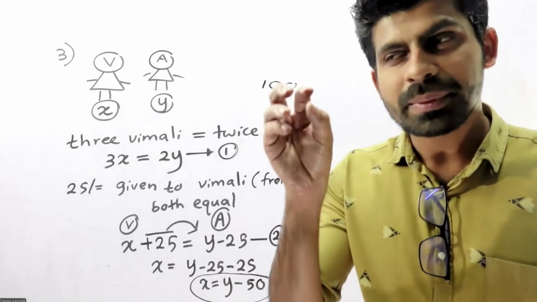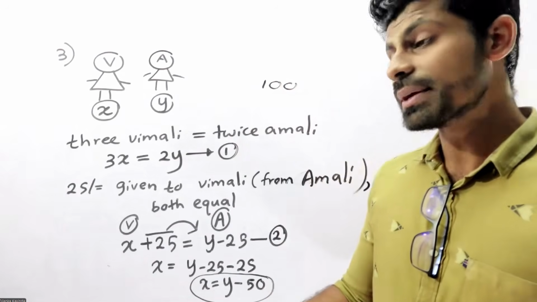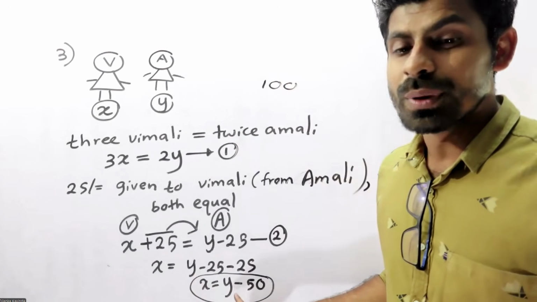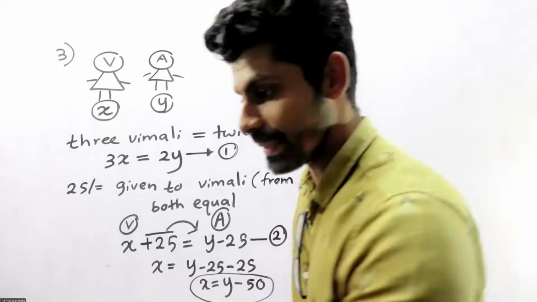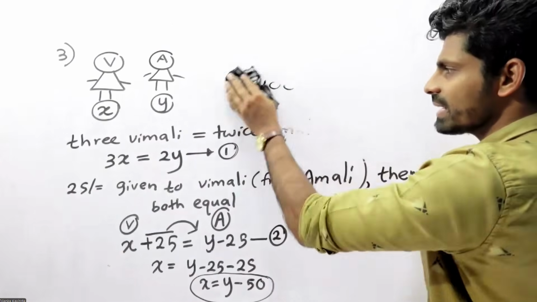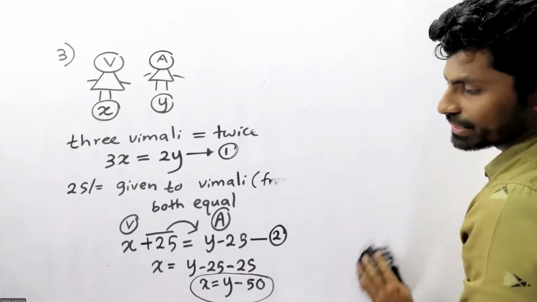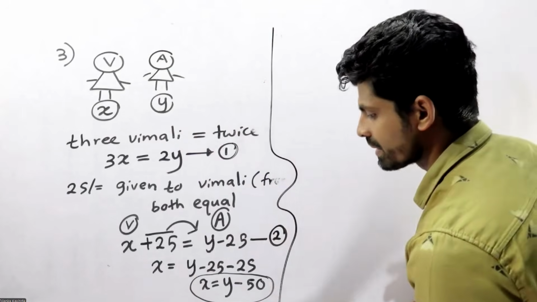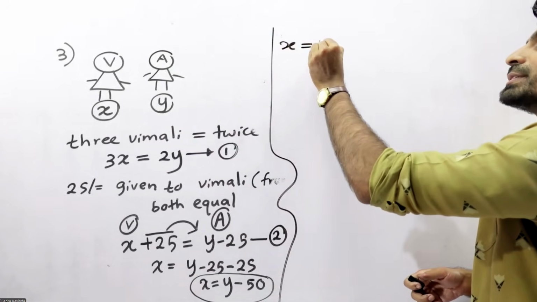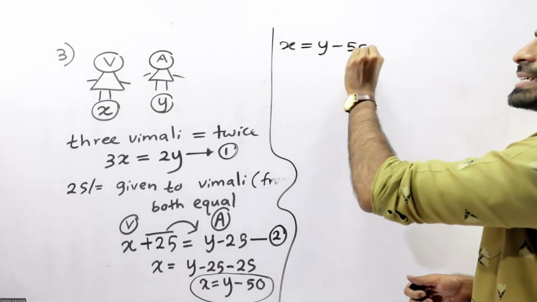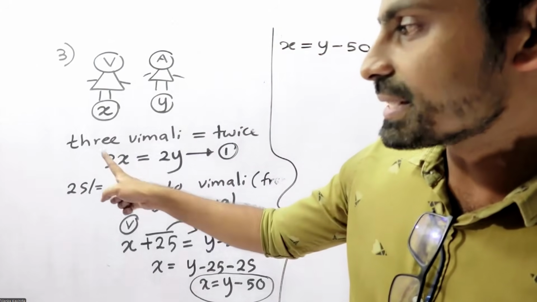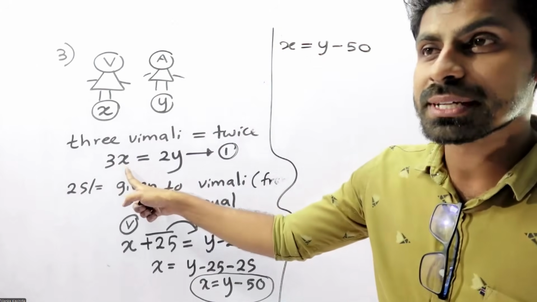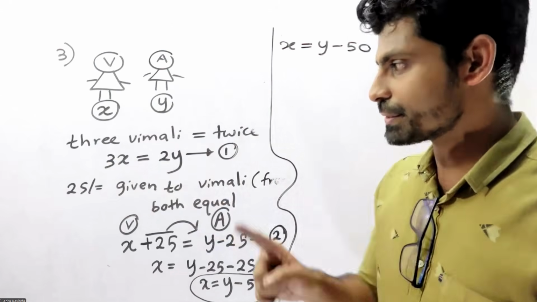Now I know the equation, x equals y minus 50. I'm going to substitute that x into the first one.